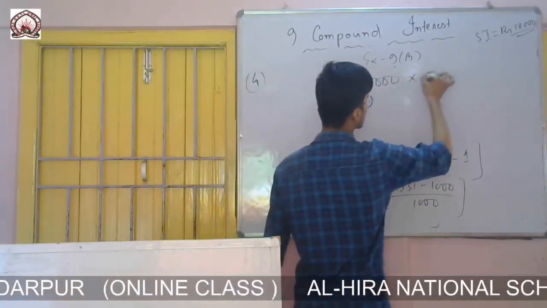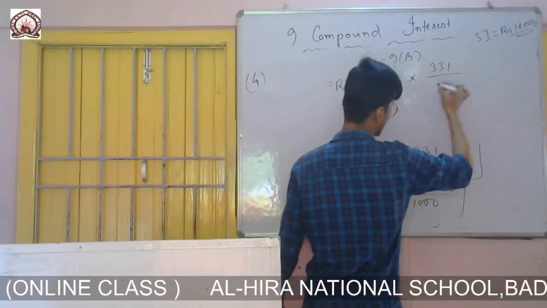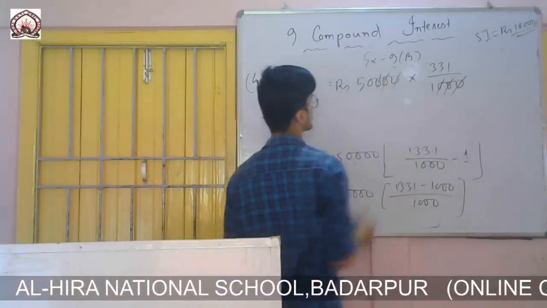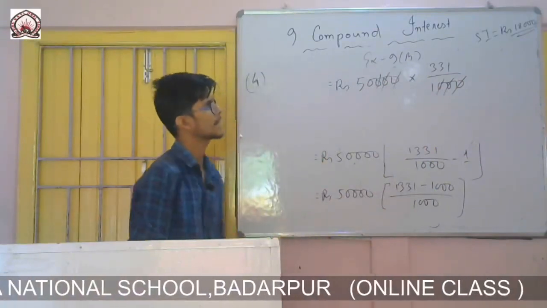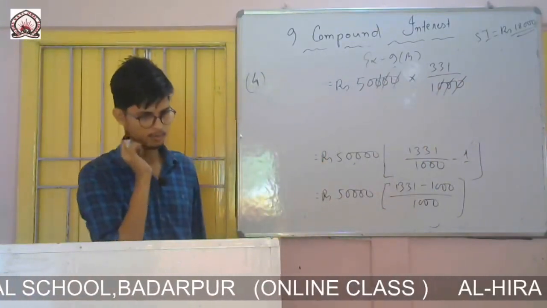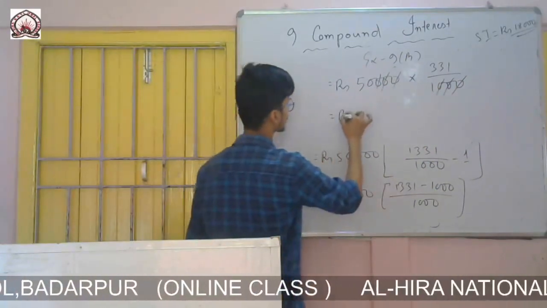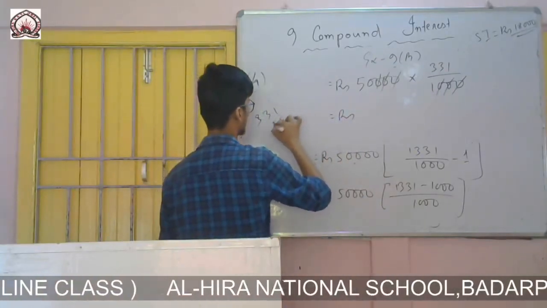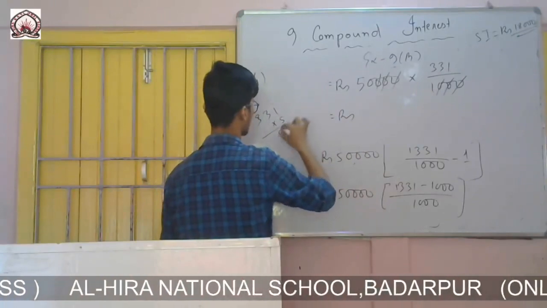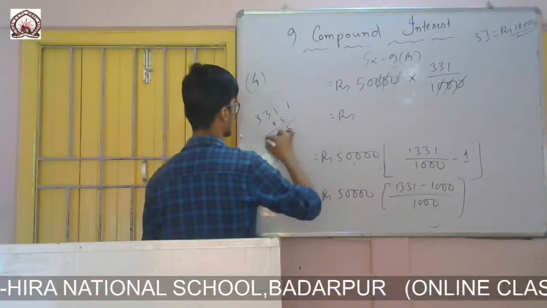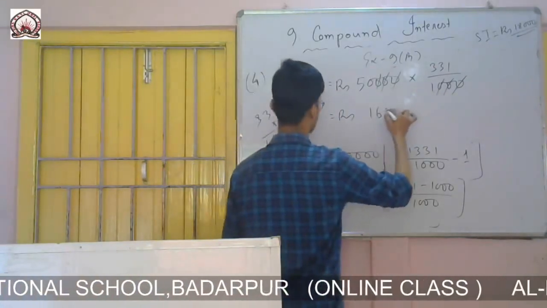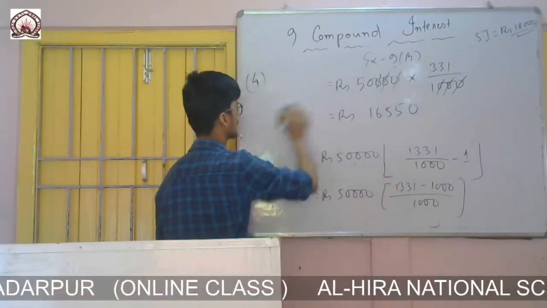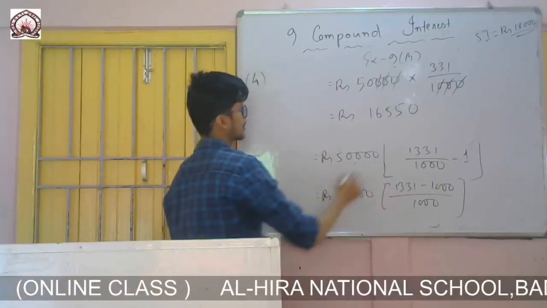After subtracting it will be 331 divided by 1000. 3 zeros cancel, there are 50 left and 331. Multiply: 5 ones are 5, 5 threes are 15, 5 threes are 15 plus 1 is 16, so 16,550. So this is the compound interest.